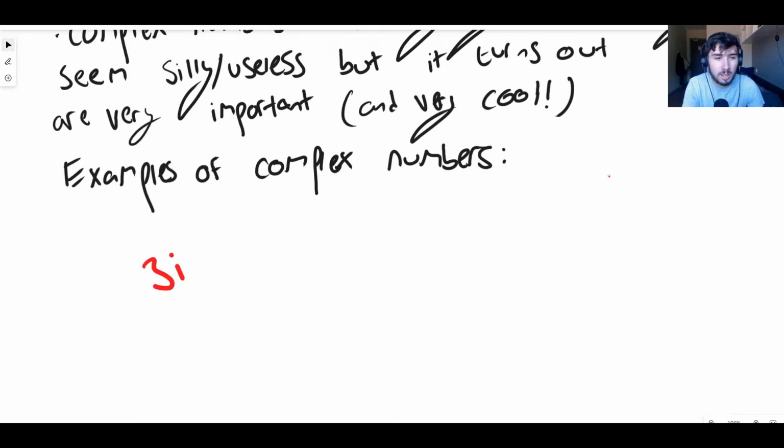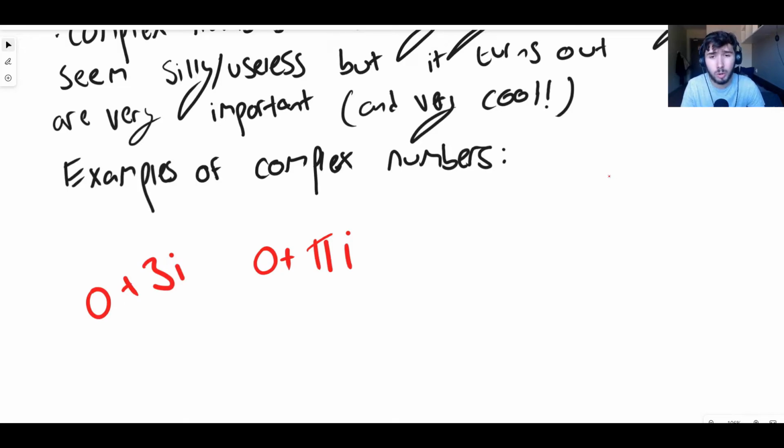Well, 3i is the same thing as 0 plus 3i. That's A plus BI. A is 0, B is 3. Complex. Let's consider an imaginary number, let's say pi times I. That's the same thing as 0 plus pi I. Again, A is 0, B is pi. That's a complex number, A plus BI.